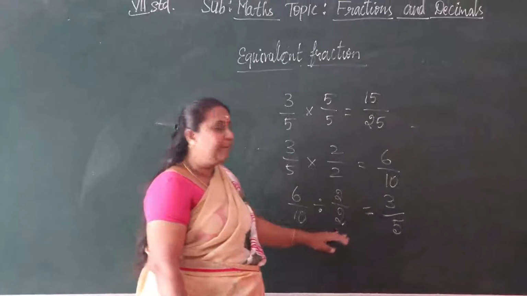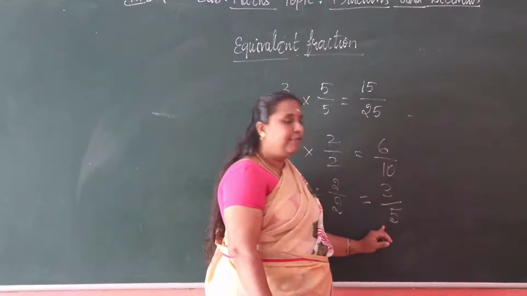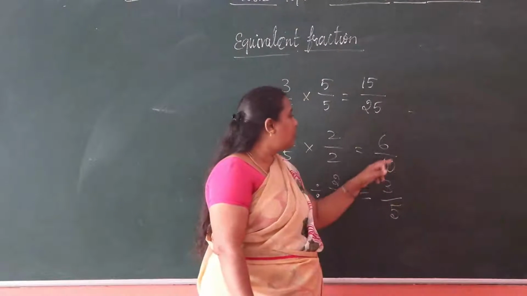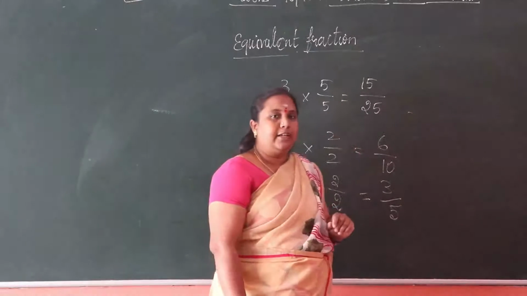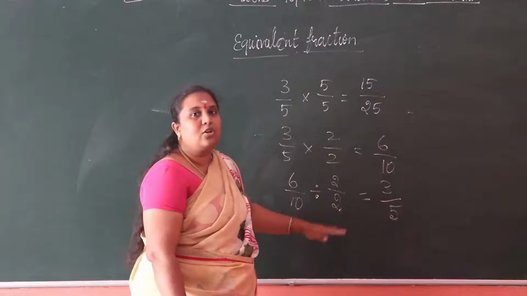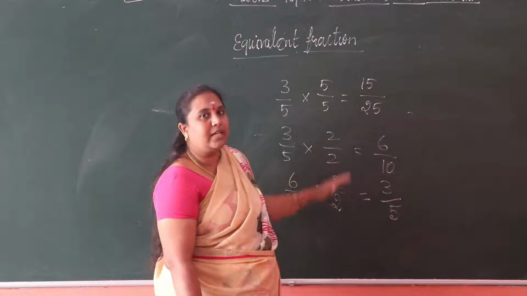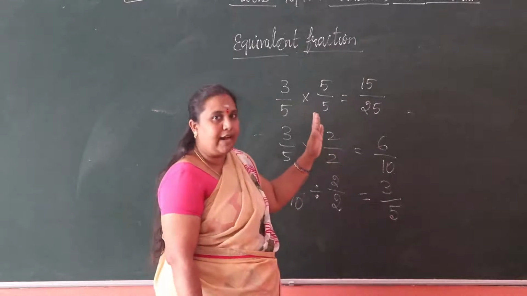Now we get the answer, that is 3 by 5. So 3 by 5 is equivalent to 6 by 10 or to 15 by 25. Now we can say these are all equivalent fractions.